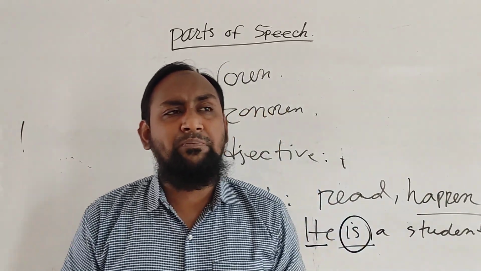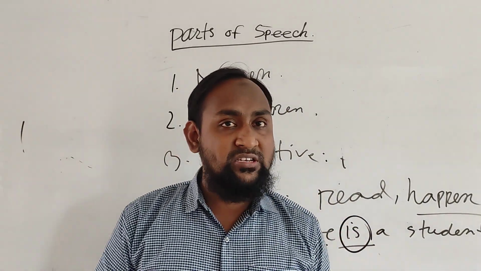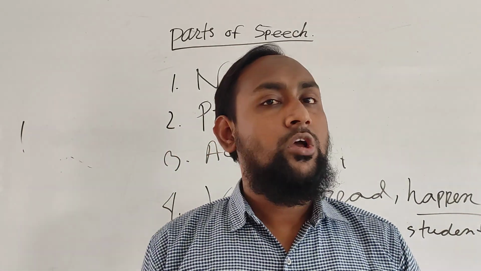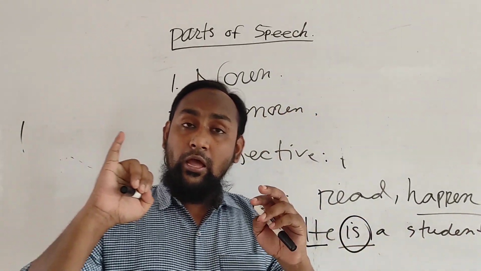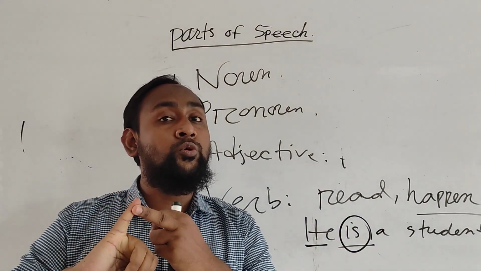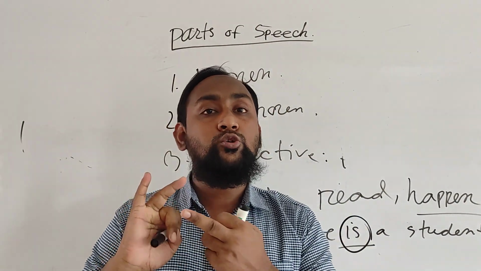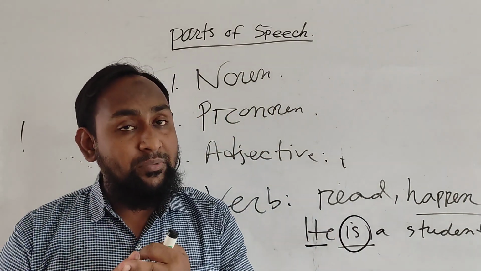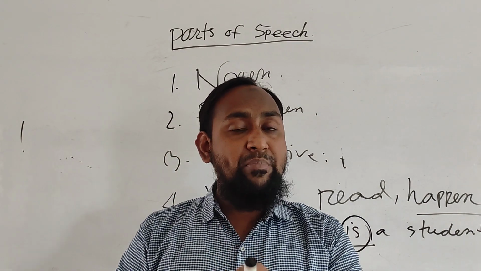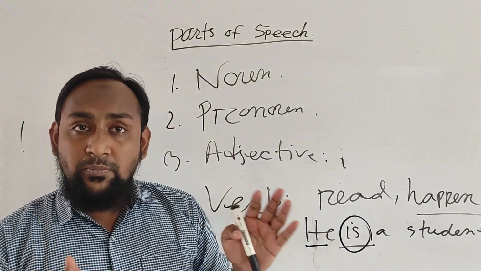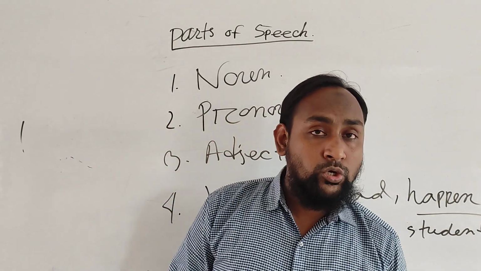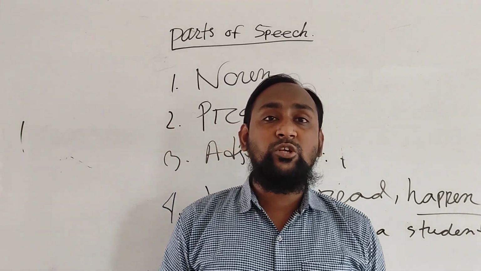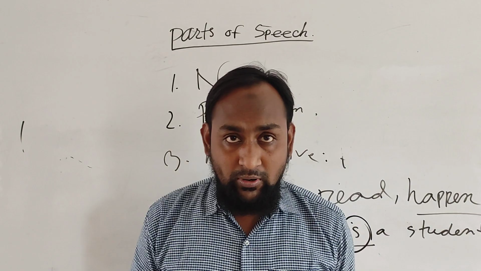But in some cases, if the sentence is interrogative, the auxiliary verb is used before the subject. So what is the auxiliary verb? The verb to do: do, does, and did. The verb to have: have, has, had. And the verb to be: is, are, was, were. This is the simple auxiliary verb. And can, could, may, might, shall, should, will, would. These kinds of verbs are called the modal auxiliary verbs.